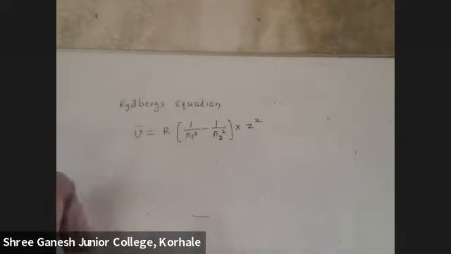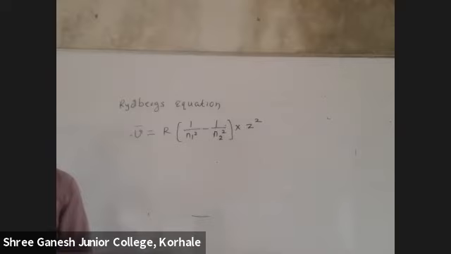Mu bar, that is wave number. This is wave number. Mu bar is equal to R in bracket 1 upon N1 square minus 1 upon N2 square, into Z square. What is N1? Whatever numbers are given, the lowest number. They can say 6 to 2, so 2 is N1 and 6 is N2. And there I have written Z square, that is atomic number square.